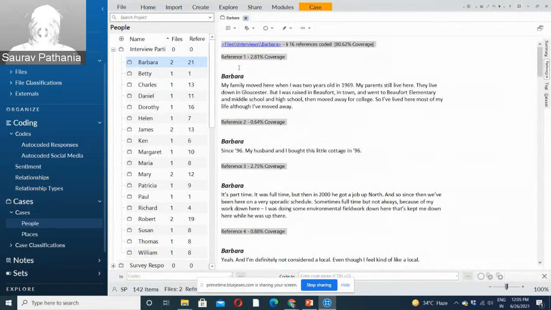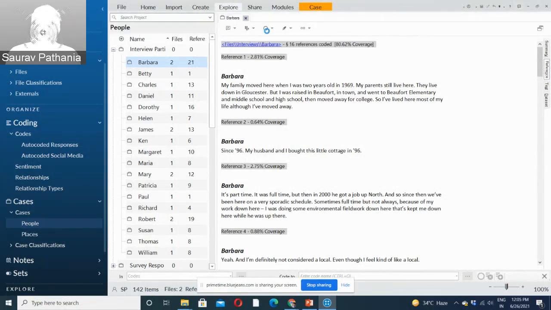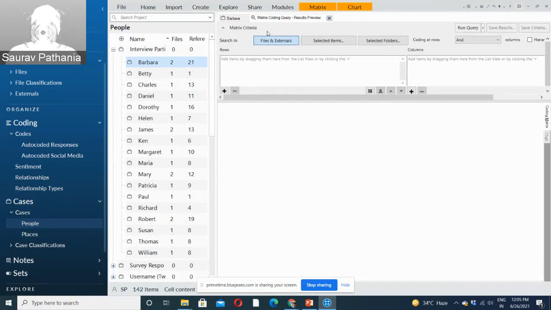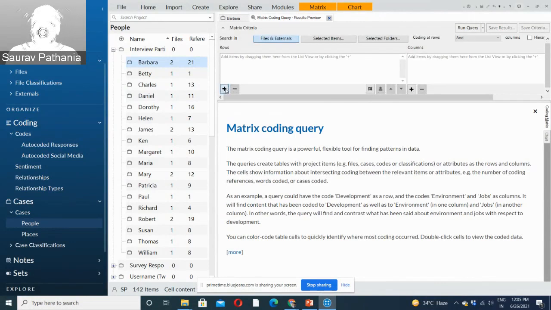The purpose of showing this to you was I wanted to show you one of the queries, which is the matrix coding query. It helps in understanding which theme or which code is most used, shows the major references, and which theme is not carrying many references. So let me show you how it works. So let's say under